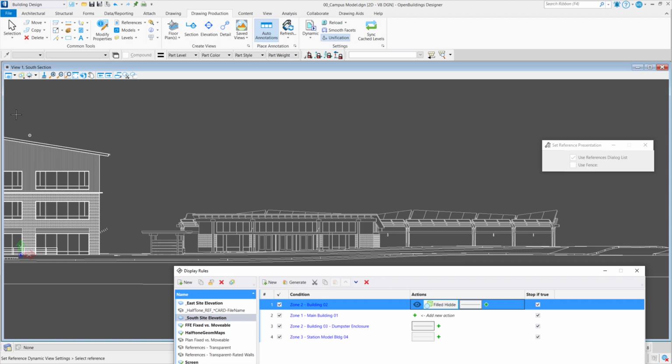Now, of course, you could have turned off the reference file. That would have been an easier way to do it. Or you could have done a step in the section that I made to get around building number 2. But they're just showing some options that you have the control to turn things on and off in these drawings through display rules, which I think is pretty cool.